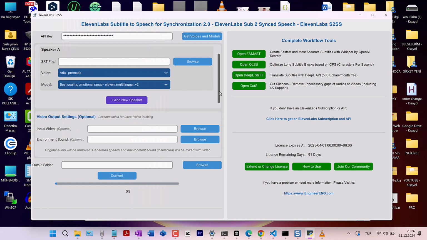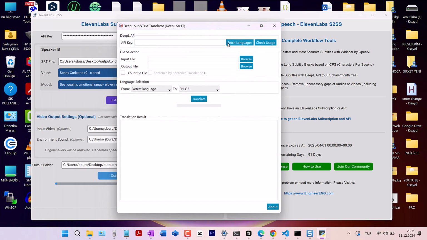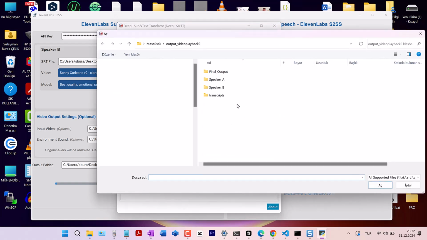The second speaker came to speaker B. Why did we use Assembly AI? So what are we doing? Because we can get users as speakers, it gives us more than one person. It means 6 hours of free translation.